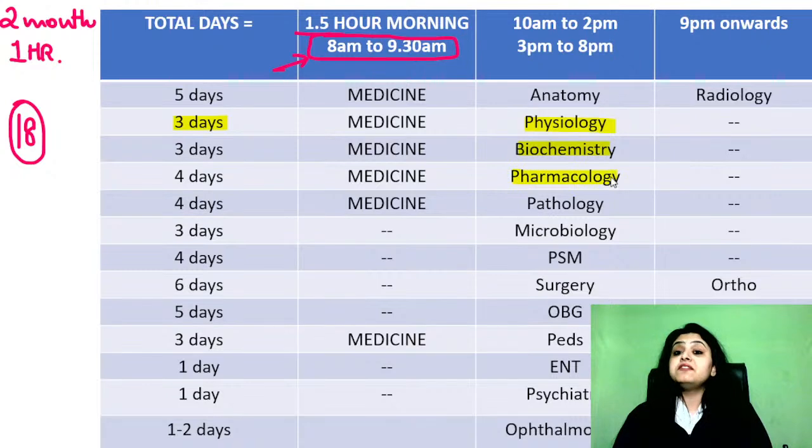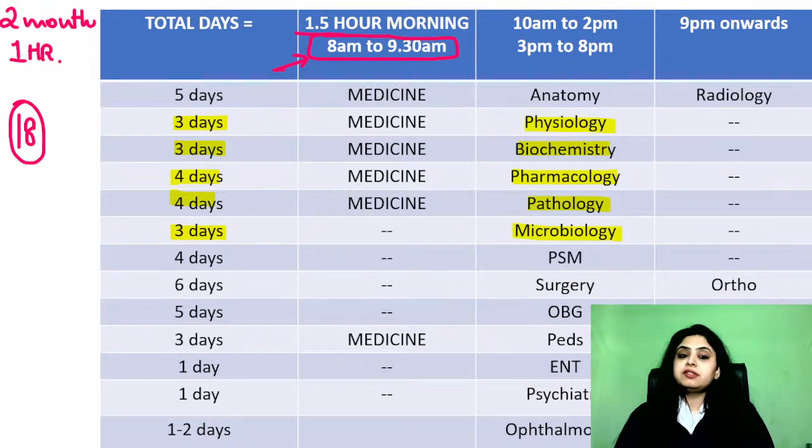Biochem and pharmac are very very volatile. Same for path and micro. These basic sciences are very very bulky, very volatile, lots to learn. So I've given you ample number of days. I've given you approximately 3 to 4 days for every subject, and I have not kept anything in the evening. Meaning the whole day, this subject is all that you have to study, with of course 1 hour of medicine in the morning, which you are anyway going to do. That is going to be routine.